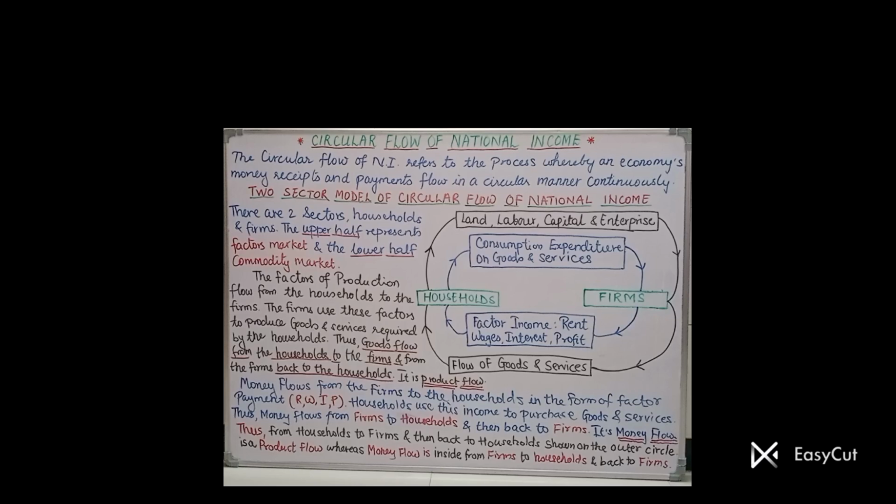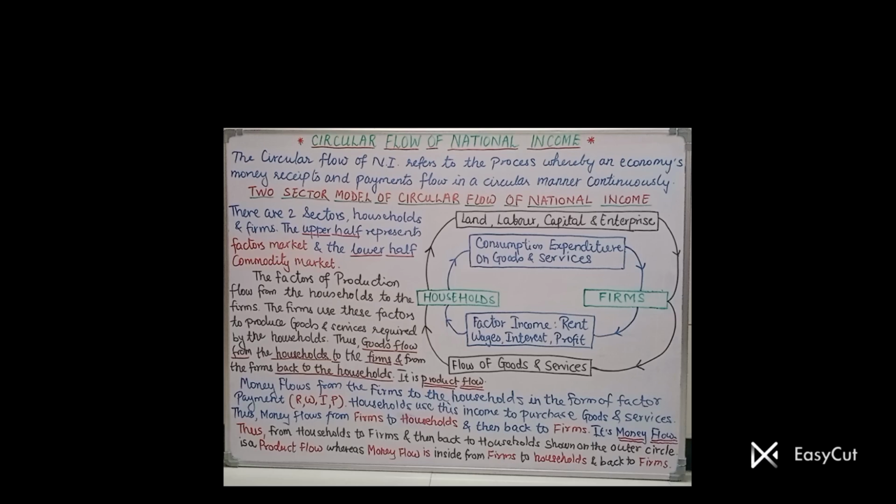Income is created, income is generated, production is done continuously, and hence it is a continuous flow of national income.